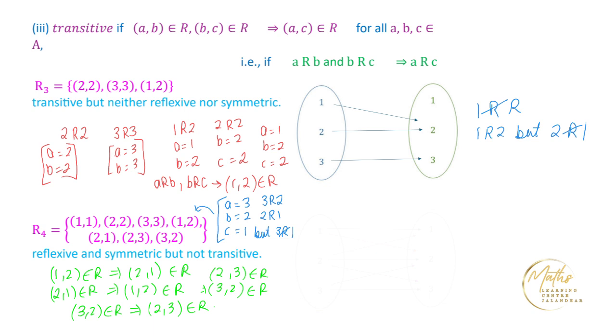So the diagram corresponding to this relation is given over here. We have this element 3. We are saying 3 is related to 2, and 2 is related to 1, but 3 is not related to 1. So this is an example of a relation which is reflexive and symmetric but not transitive.